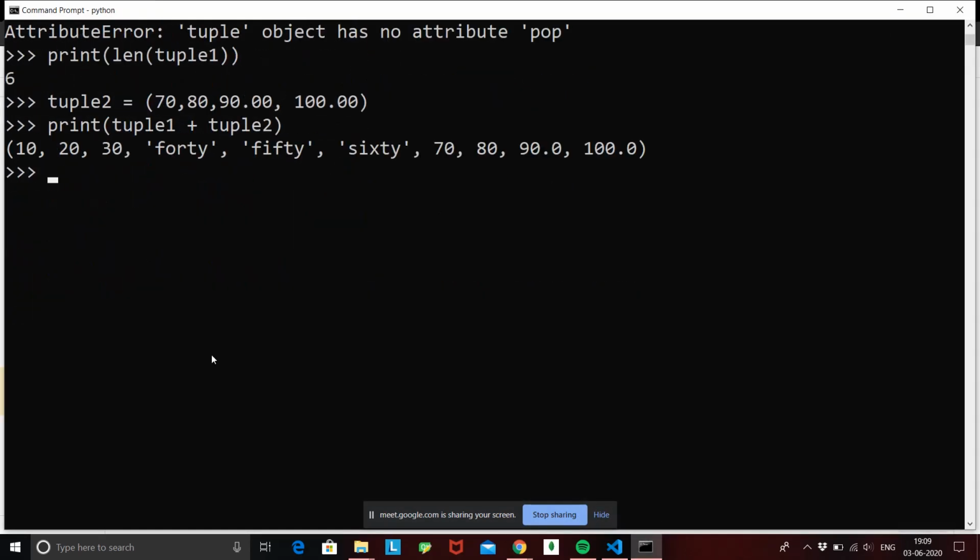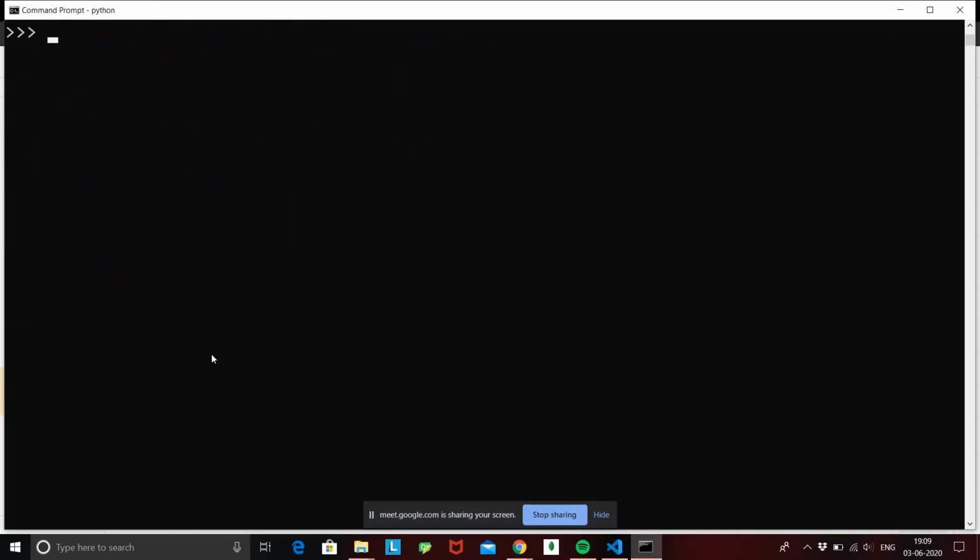Okay, so let's see an example for it. I'll create again my set equal to, now I will be giving curly brackets. Curly brackets denote a set. Okay, so we'll be having same examples called 10, 20, 30, 40, 50, 60.